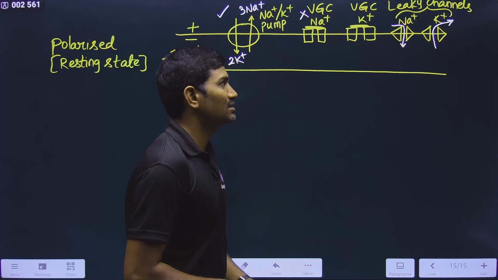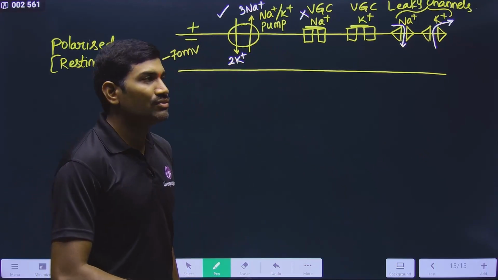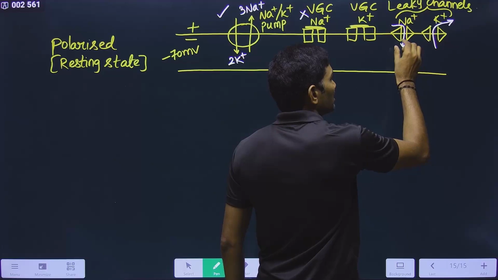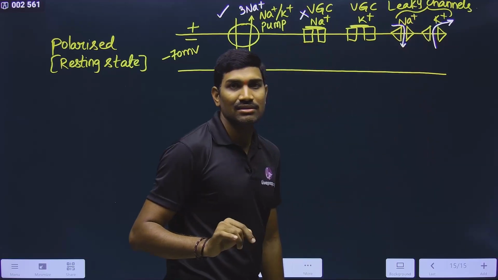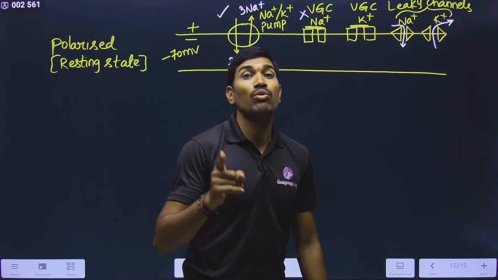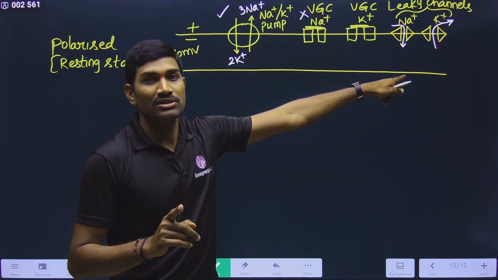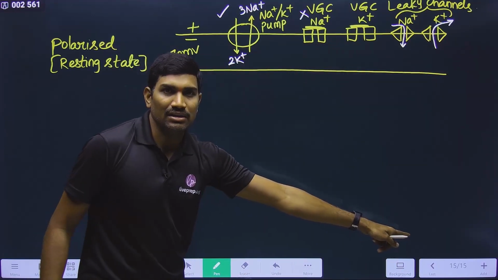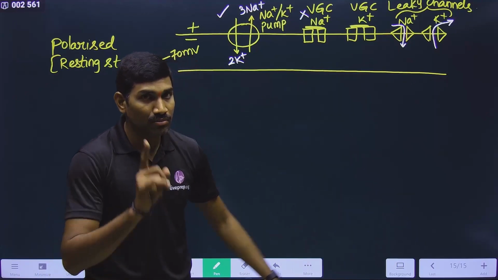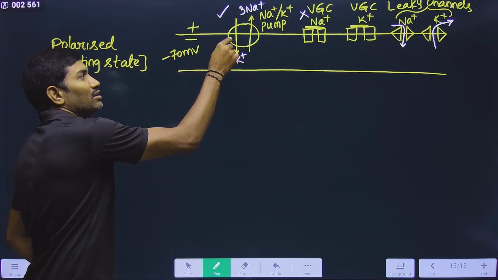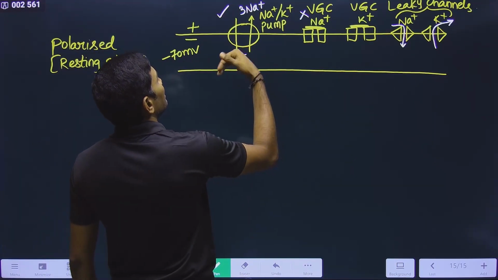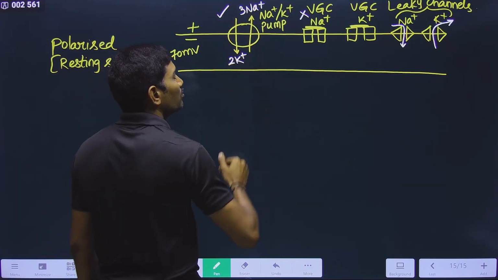So please understand this. What is the ultimate conclusion? The plus coming into the cell through Na plus is less, but the plus that is going out of the cell is more. Remember this particular logic. I will link it up at the end of this slide. And what is the contribution of the pump? The pump is also doing the same thing. It is sending 3 plus outside, 2 plus into the cell.